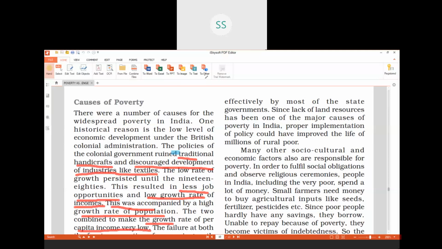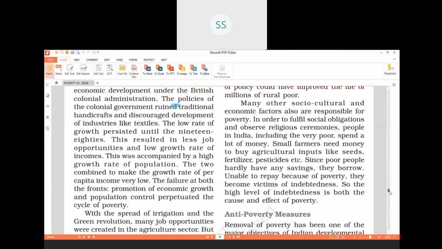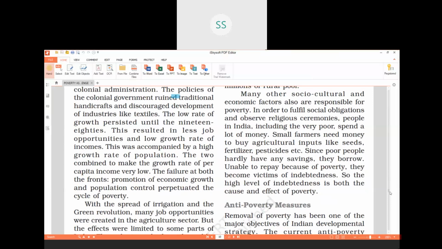For example, in earlier days, there used to be 13 children, sometimes even 14 children in a family. You ask your grandparents, they will tell you how many members were there in their family. So the families were very big, and per person the income was very low. There was failure on both fronts, that is, promotion of economic growth. The British government did not allow our country to develop. So the economic growth rate was very low.